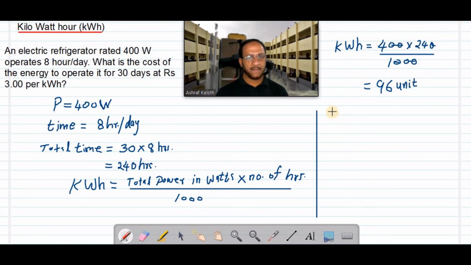For 1 unit it is 3 rupees. So 1 unit is 3 rupees, so 96 units means 96 into 3, 288 rupees is the answer.